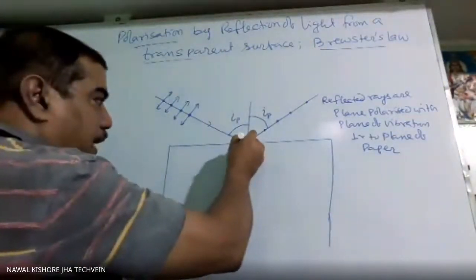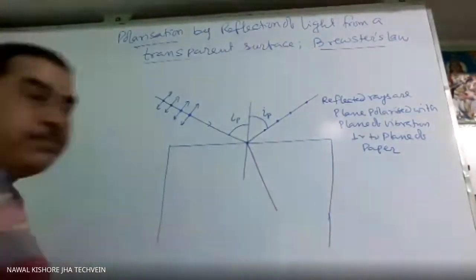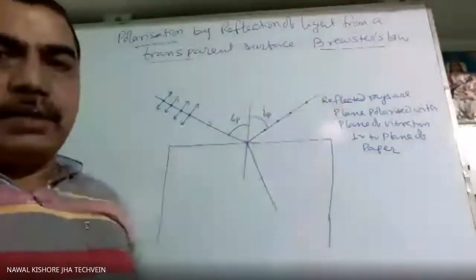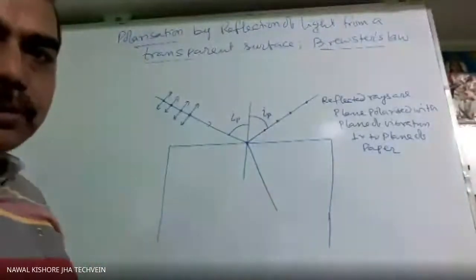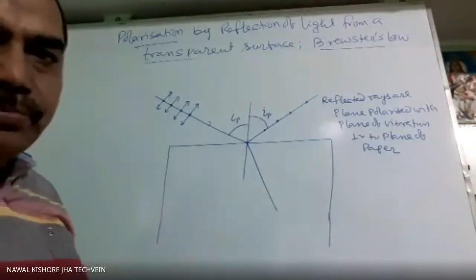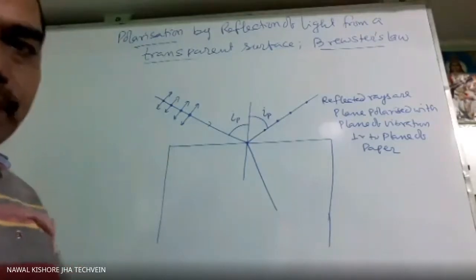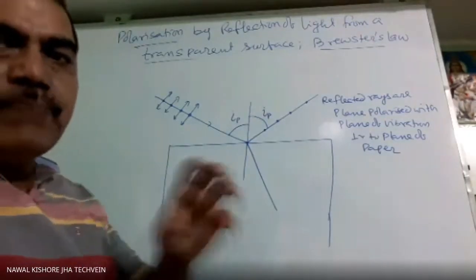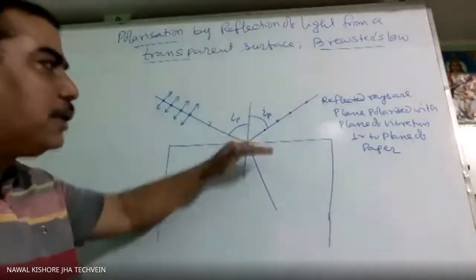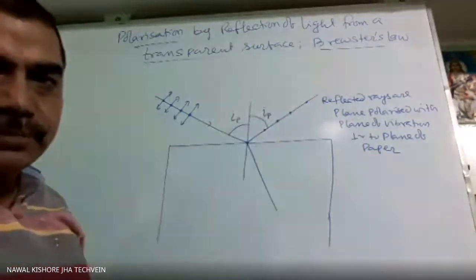But as we know, only maybe 5% of rays are reflected. And this is a transparent surface, maybe a glass slab. Or when you are seeing your face in a bucket filled with water, a very faint image is formed. That is due to the reflection of light from the water surface.